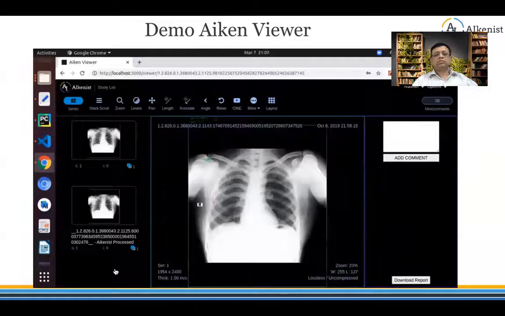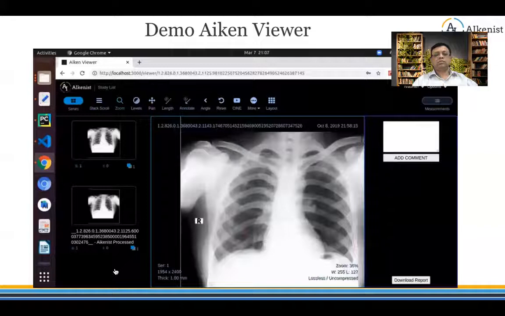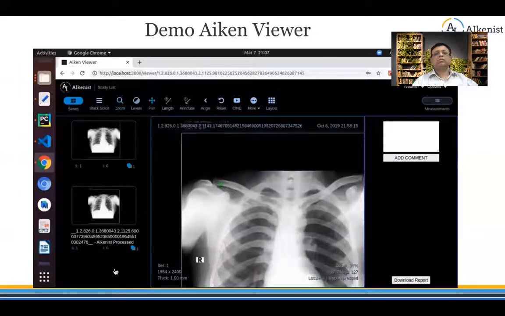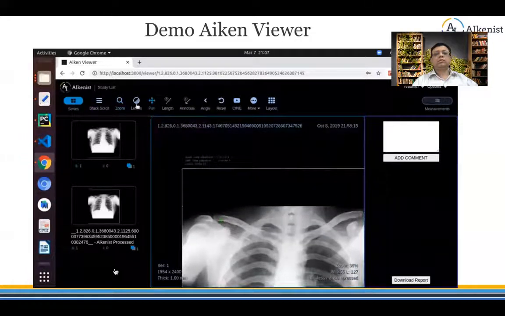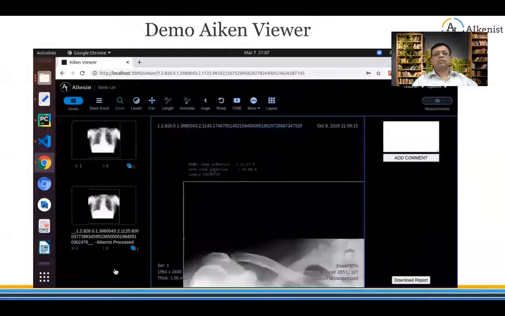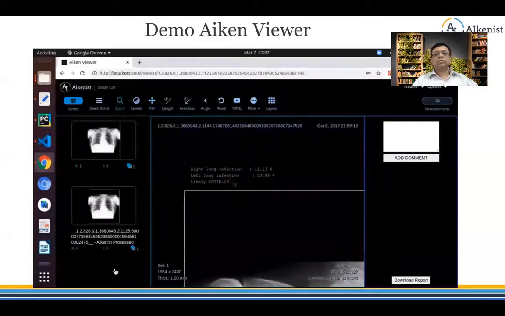As you could see here, these are the areas of infection. And the percentage of infection is provided as well. The right lung seems to have 11.13 percent infection, and the left lung seems to have 20.88 percent infection.